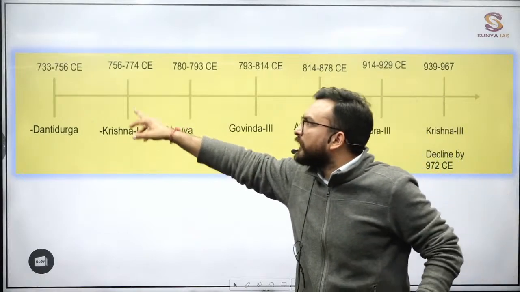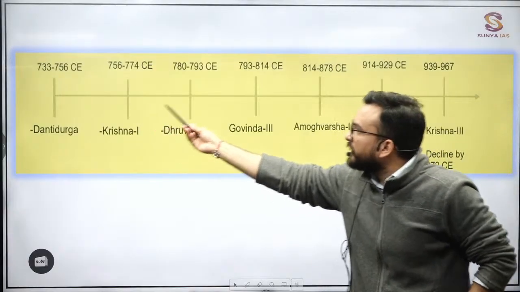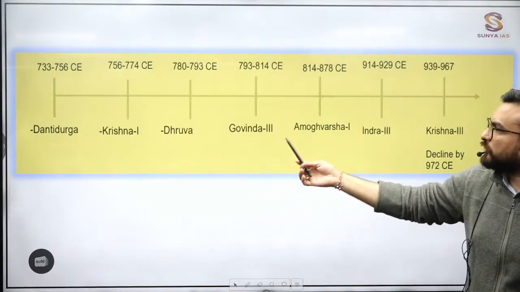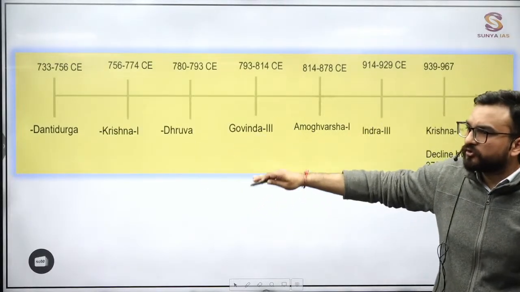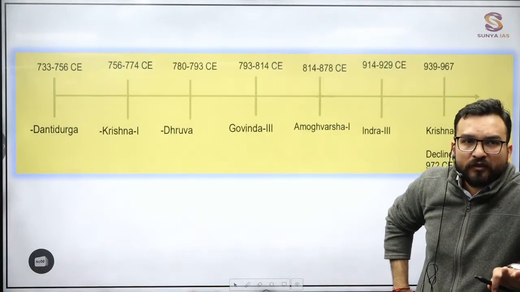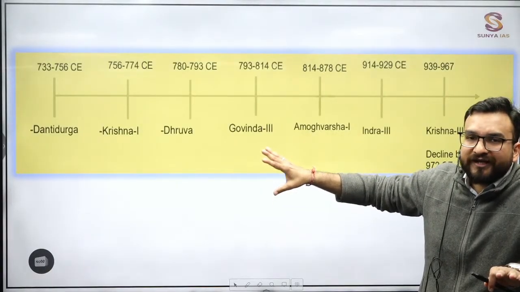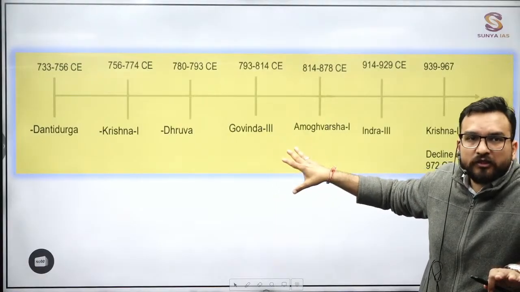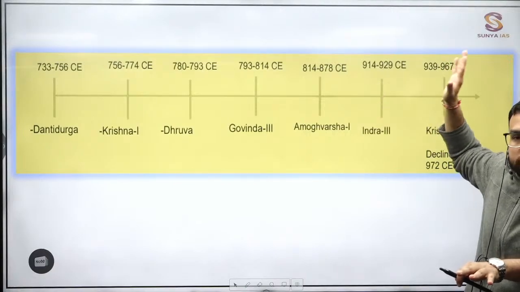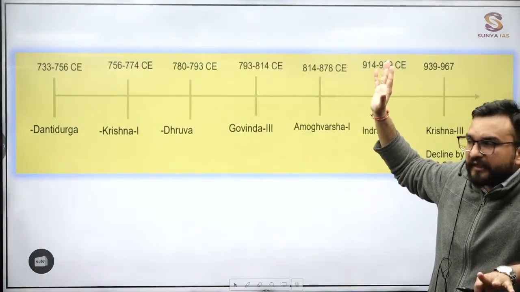Again, Krishnavan over here, 756 to 774, no need to remember the timeline again. Initial 750 to 850 over here, Amoghavarsha, you are seeing these rulers, 1, 2, 3, 4, 5 rulers. With respect to 750 to 850, how many rulers of Gurjar-Pratiharas were you seeing? Who were there? Nagabhatta 1, Vatsaraj, Nagabhatta 2. This is the contemporaneous of there. Mihira Bhoja was existing 836 to 890. Though he started from 850 onwards, but 836 to 890 he was started.